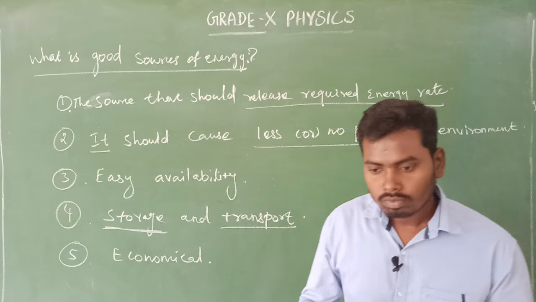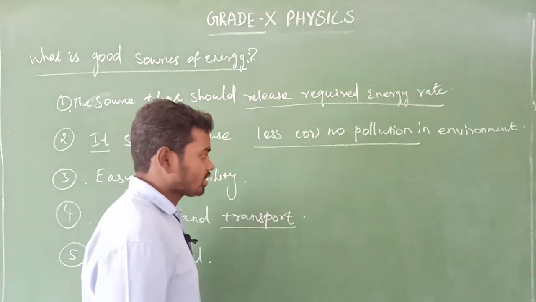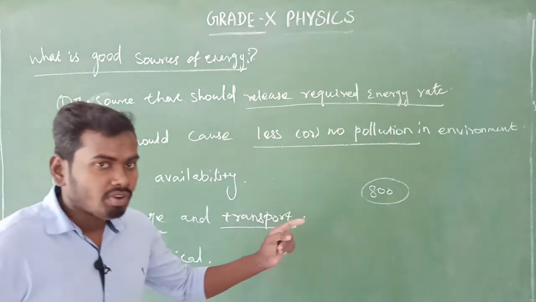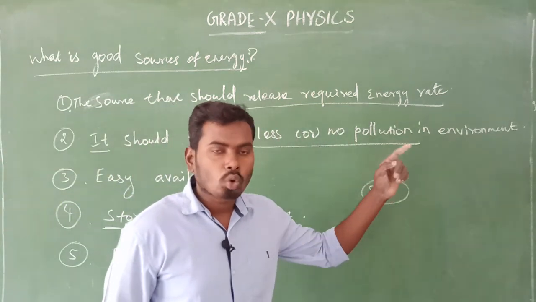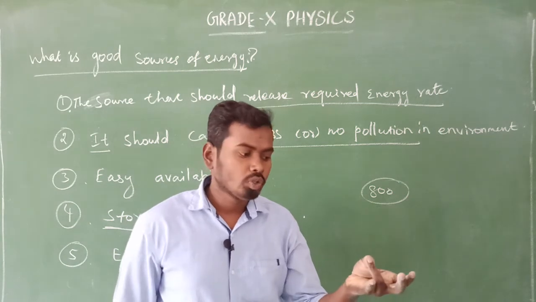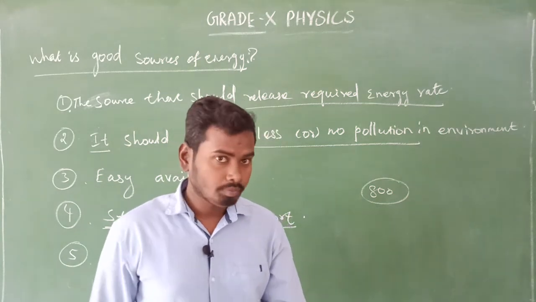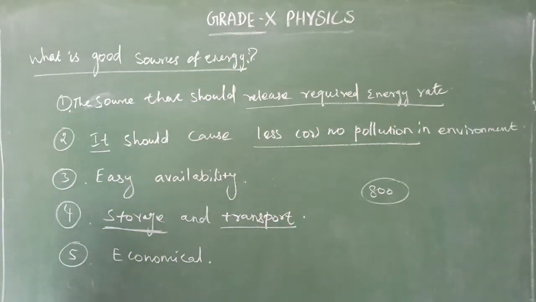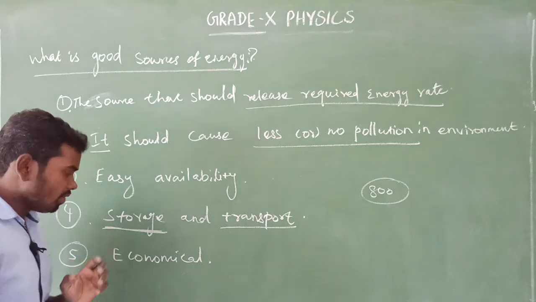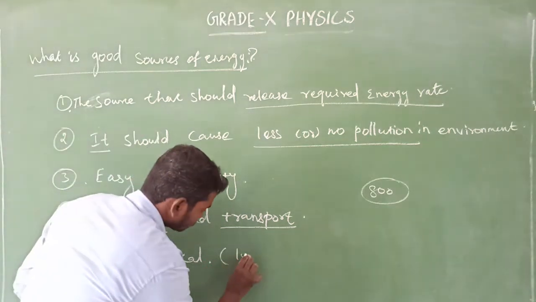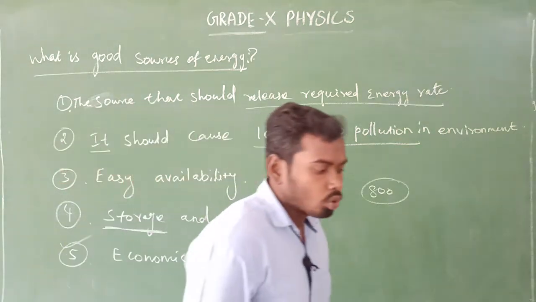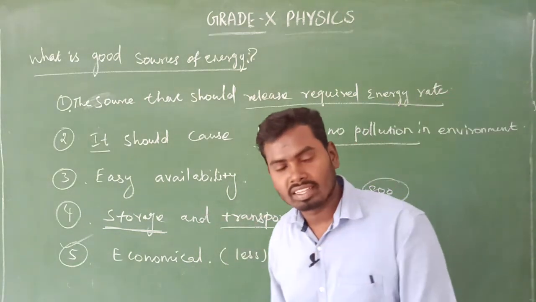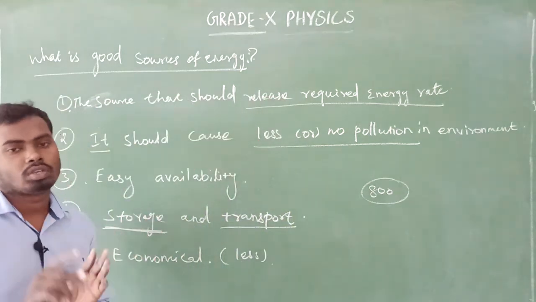The price of the source of energy will be less. For example, the LPG rate is maybe around 800 rupees, whereas for sources of energy such as plutonium, thorium, uranium and hydrogen fuel, the cost is very high. So the source of energy cost should be less. Under all these aspects, we can decide that a source of energy is a good source of energy.